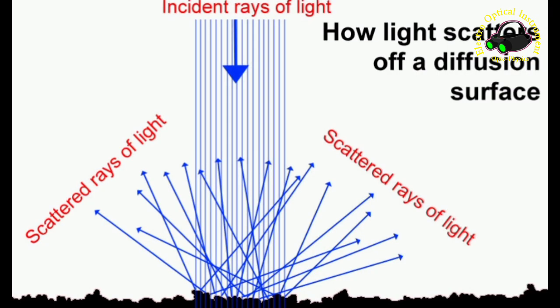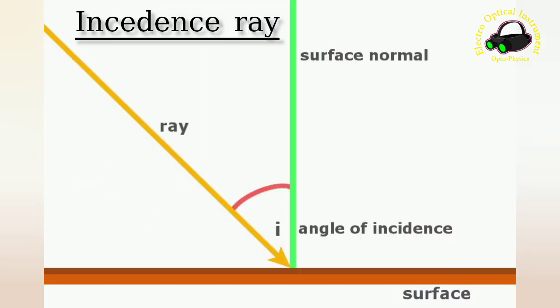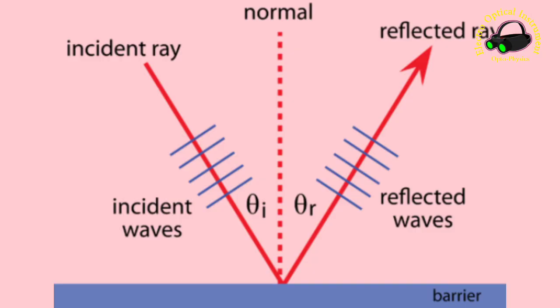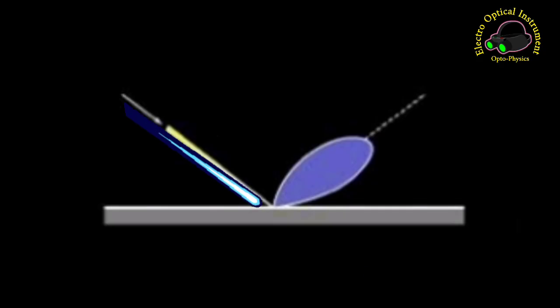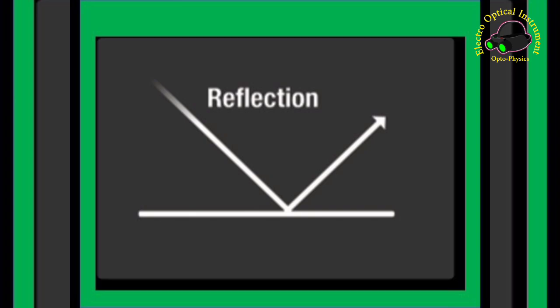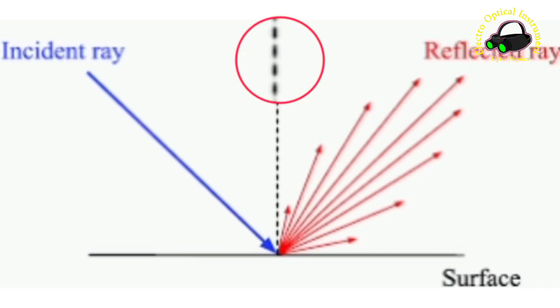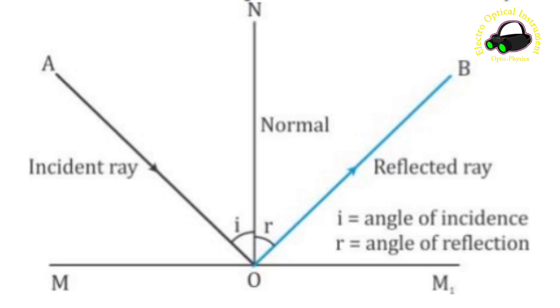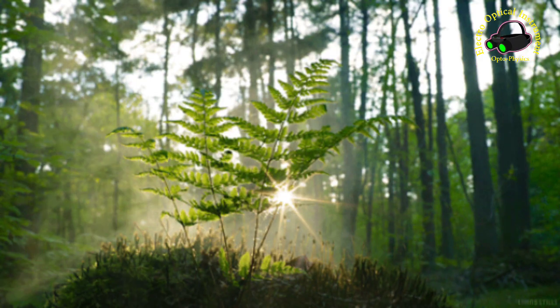Terms related to the reflection. Incident ray: the ray of light that strikes the surface. Reflected ray: the ray of light that bounces off the surface after reflection. Normal: the imaginary line perpendicular to the surface at the point of incidence where the incident ray hits the surface.